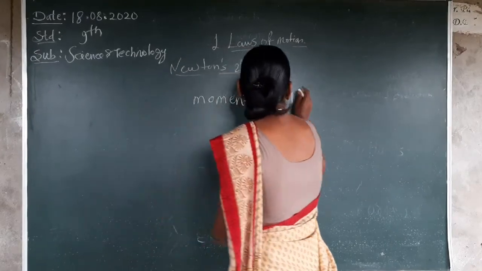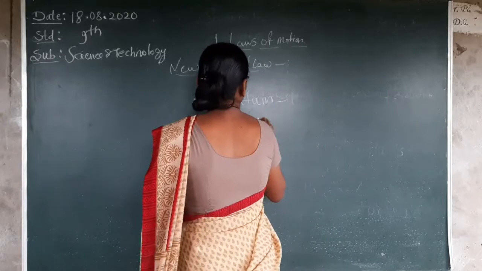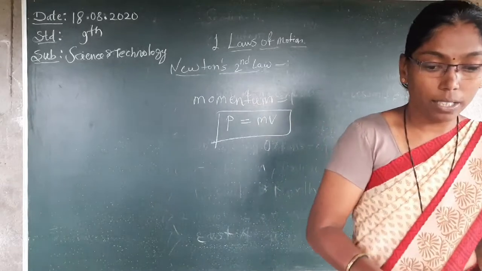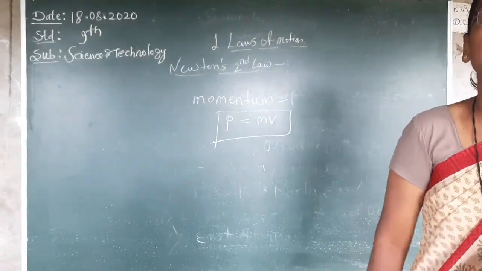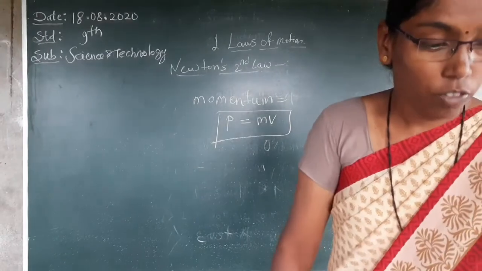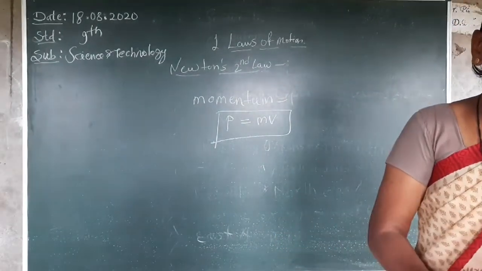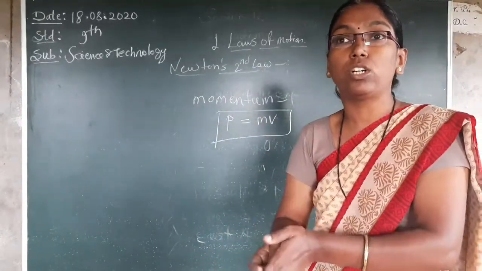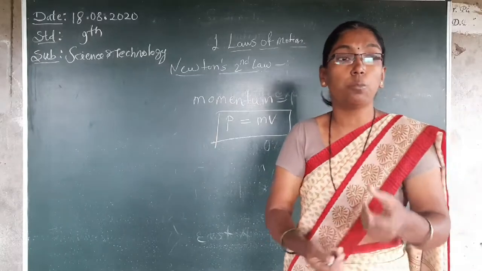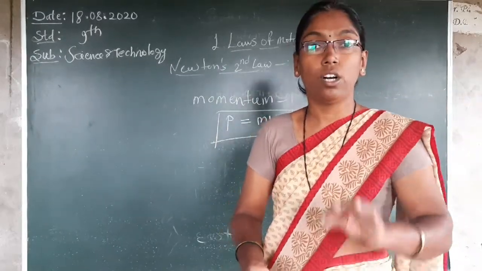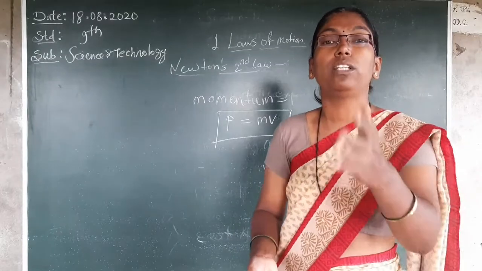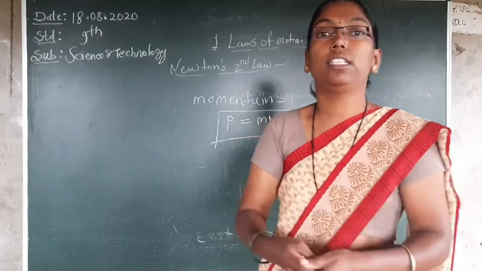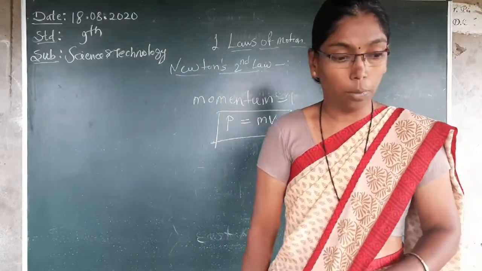And what is the formula? P means momentum. Momentum is equal to mv. M means the mass of that object. V means the velocity of that object. This property is related to both mass and velocity. The object depends on mass and also on velocity. The object cannot go with only mass, or with only velocity. Means the mass is important and velocity is also important. This is called momentum. Don't forget momentum.